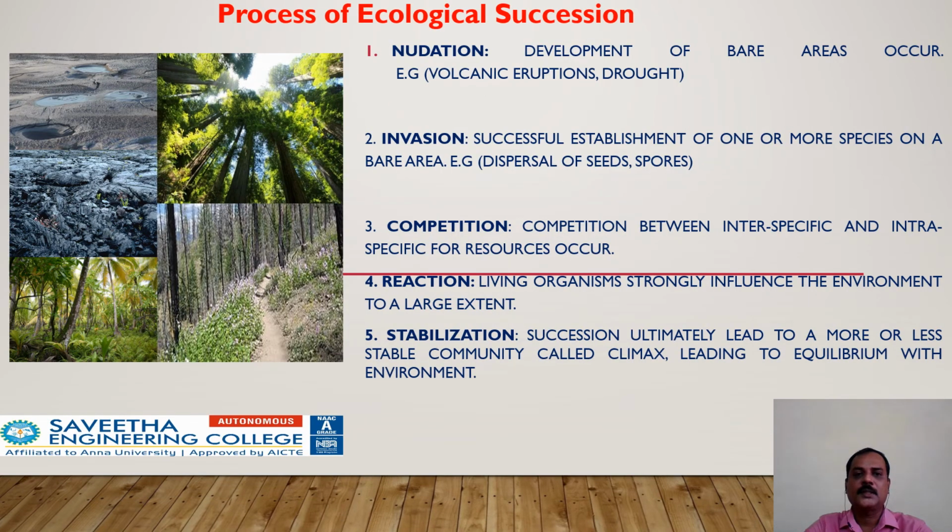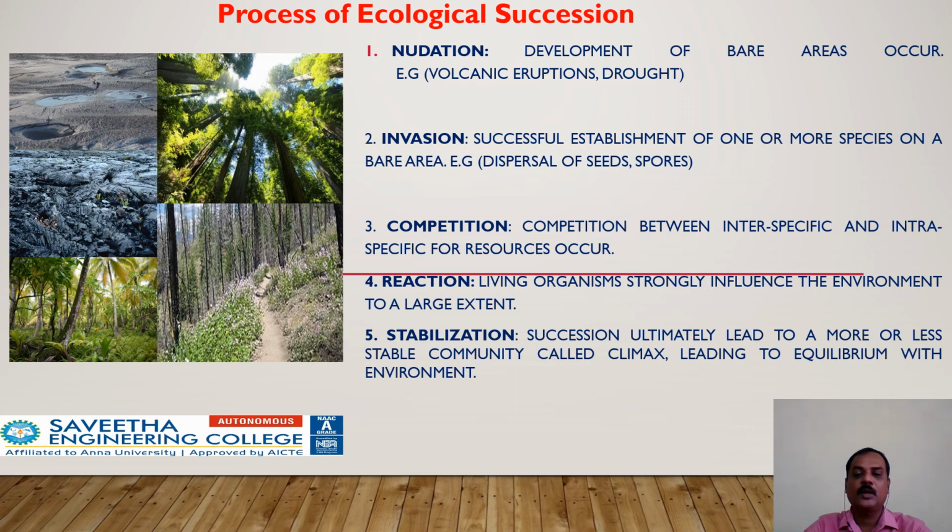The process of ecological succession is explained in the following steps. Nudation: the development starts in a bare area without any life form. Invasion: establishment of one or more species in the bare area through migration, followed by establishment. Competition: as the number of individuals grows, there is competition within and between different species for space, water and nutrients.